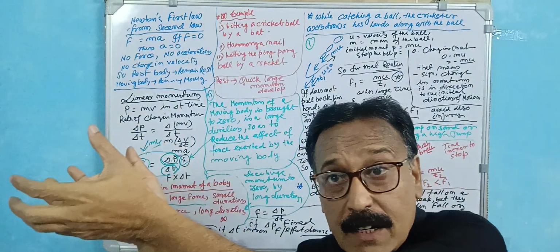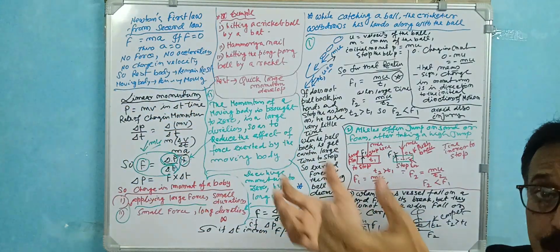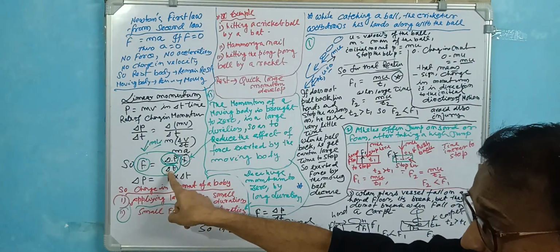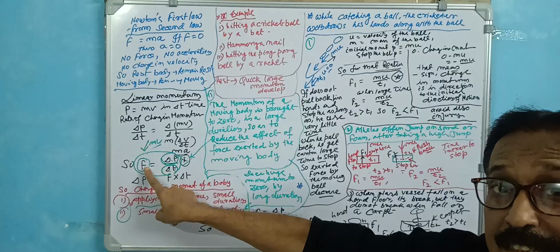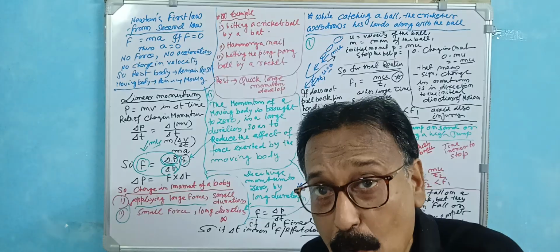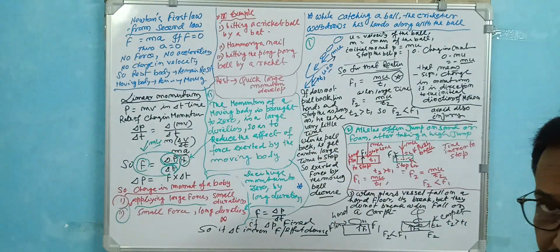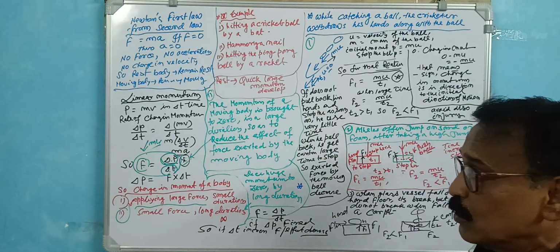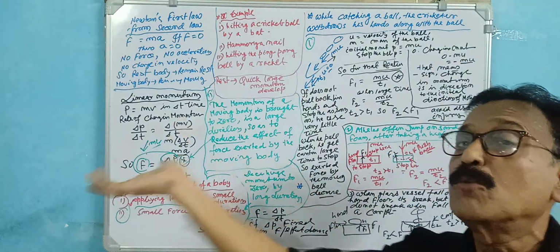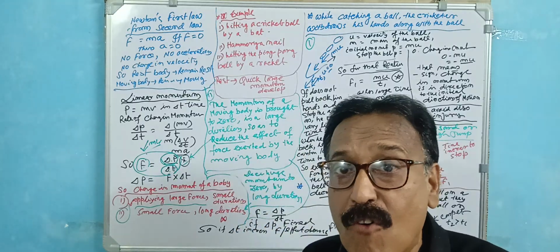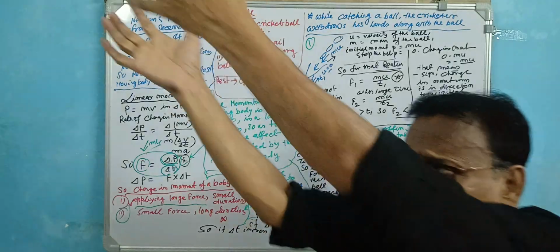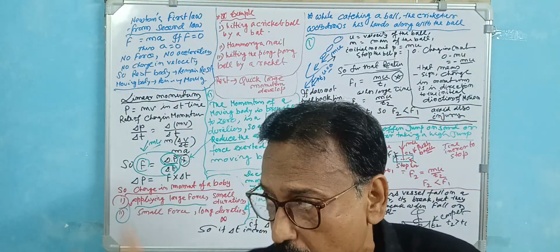That means you do not hold the ball rigidly here, you just pull it along in this way, so you increase the time. Increasing the time is a mathematical deduction: if you increase the time, the force is decreased. That means the force exerted by the moving ball on your hand is reduced. For that reason, the force exerted by the moving body is reduced. Then the ball will not bounce out of your hand, and you avoid injury to your hand. The ball comes at tremendous speed, that means a very high momentum.